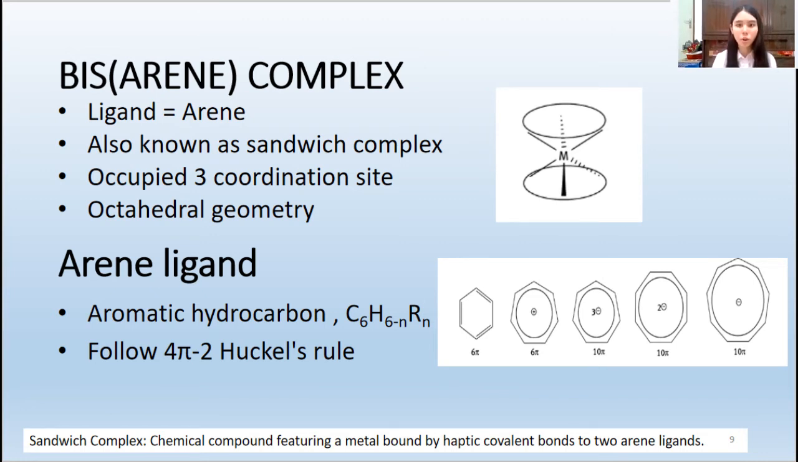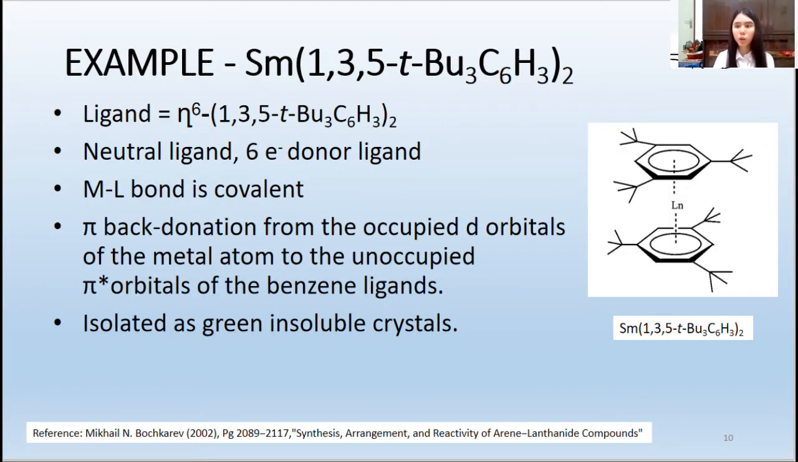The next thing we have to know is what an arene ligand is. An arene ligand could be any kind of aromatic hydrocarbon as long as it satisfies the 4n+2 Hückel's rule. It could be a benzene ring or it could be a cyclopentadienyl ligand. The pictures down there show a lot of different kinds of arene ligands, and they could exist in cationic or anionic form.